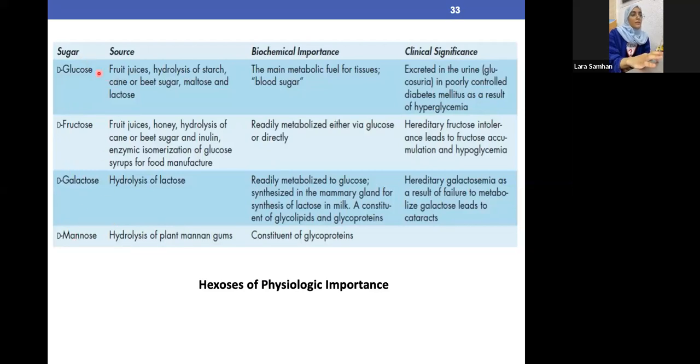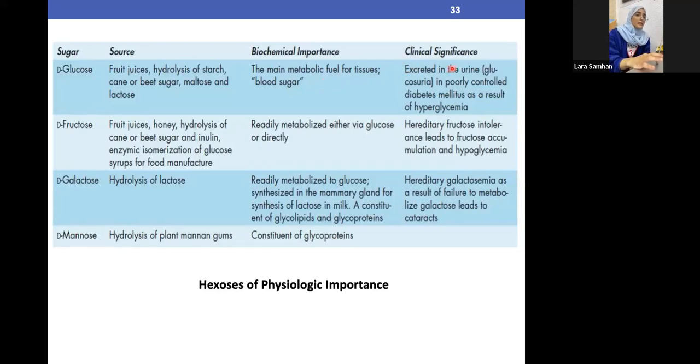As you know, glucose is the most common type of monosaccharide, and it's available in fruit, in beet sugar, and it's the basic and main metabolic fuel. And usually, once we measure the glucose level in the blood, if it's high, that means the patient either ate sugar before, or the patient is diabetic and isn't, for example, getting their diabetic medications.